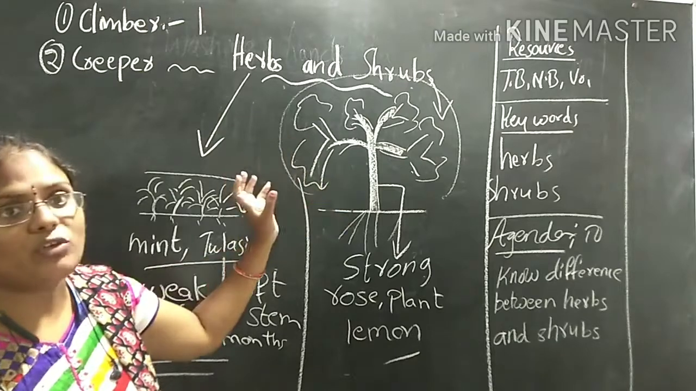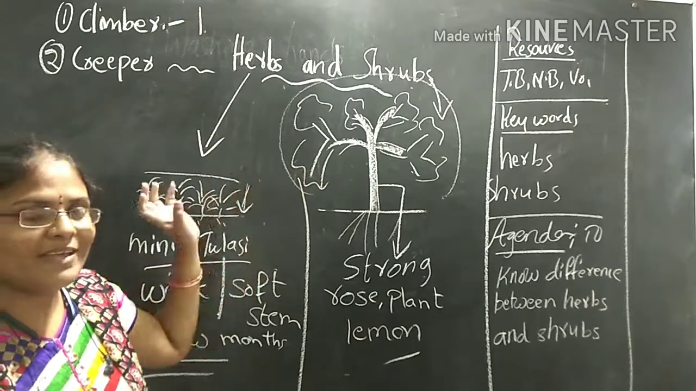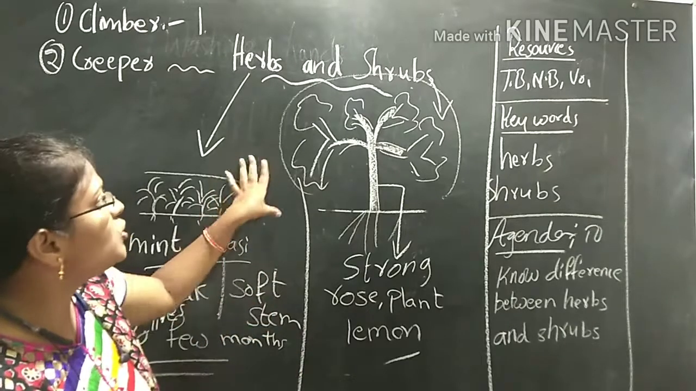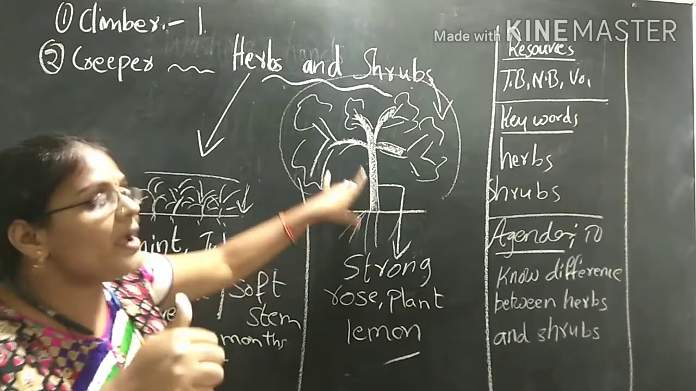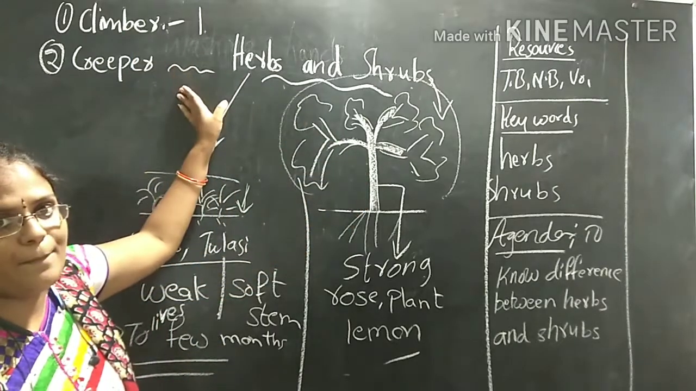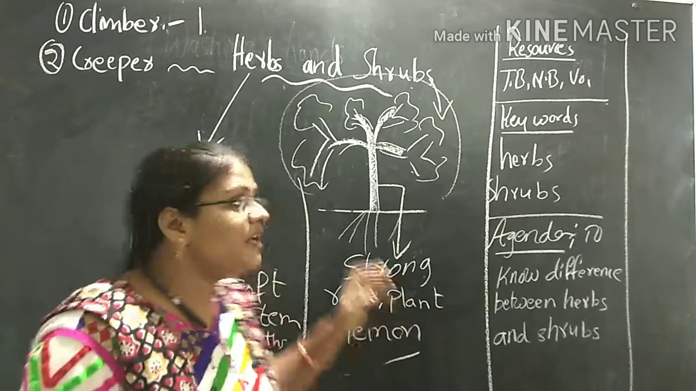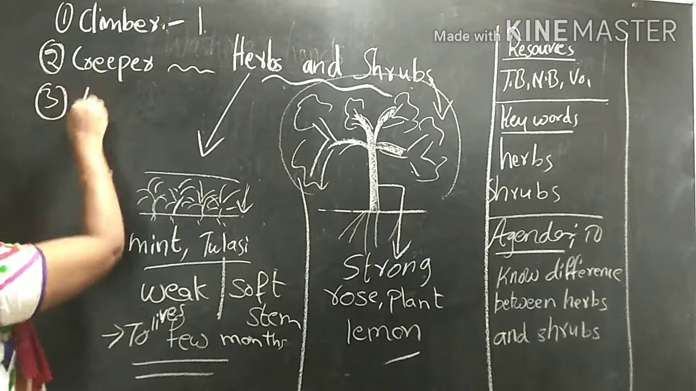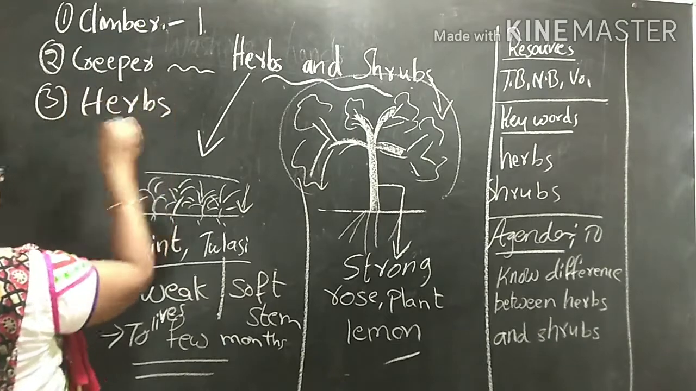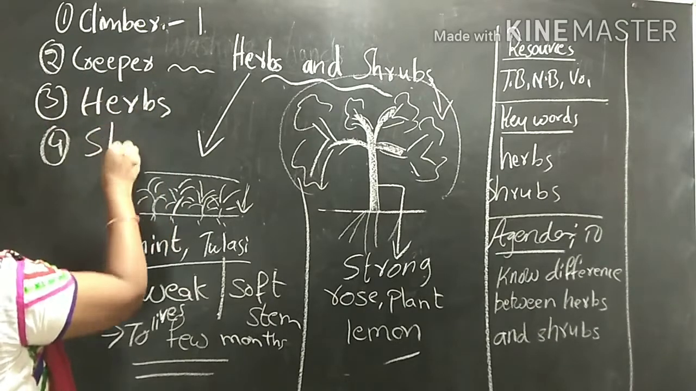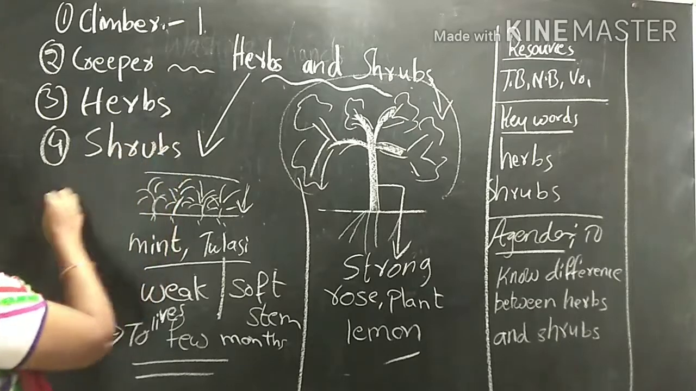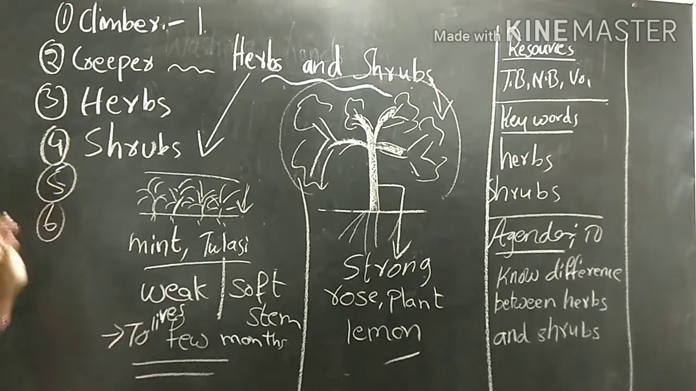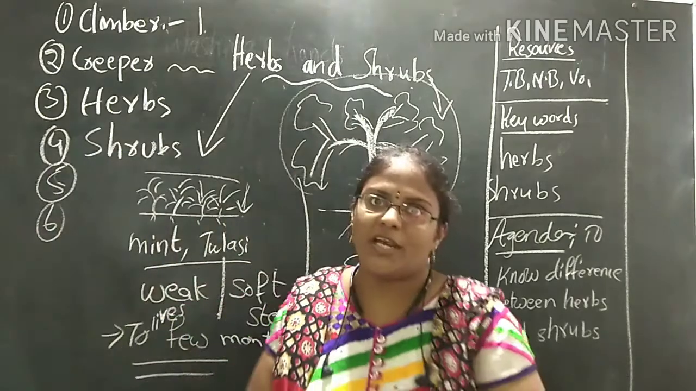And I will show you some pictures in the video. By seeing that, you will come to one conclusion. But the main thing here is that these two stems are stronger than the climber and creeper. How many have we learned, children? Climber is 1, creeper 2, number 3 is herbs, and number 4 is shrubs. Again we have 2 more. In the next class we will learn about the other 2 groups. Okay, children?